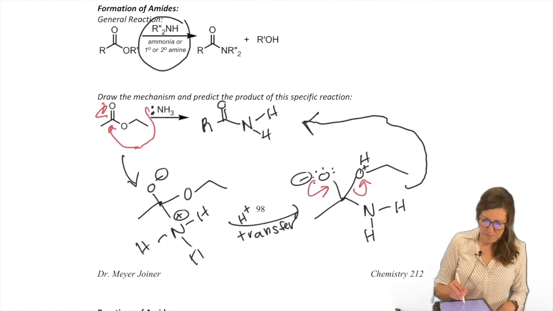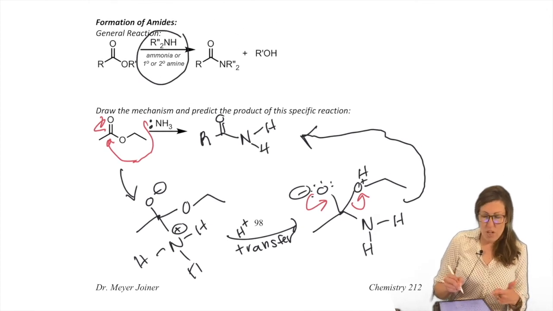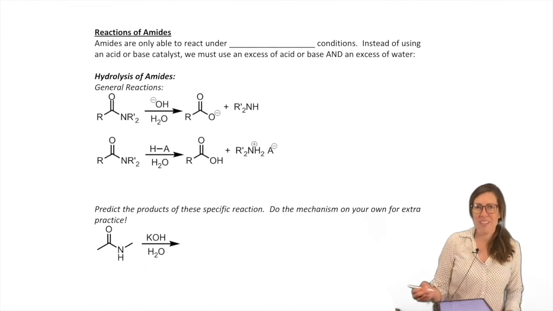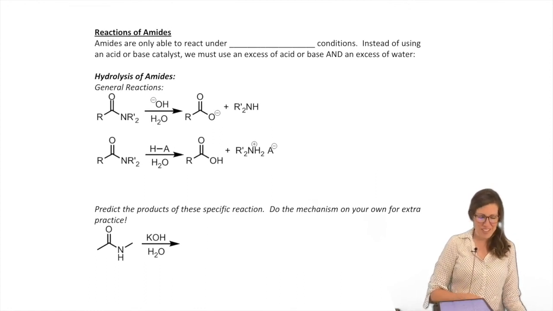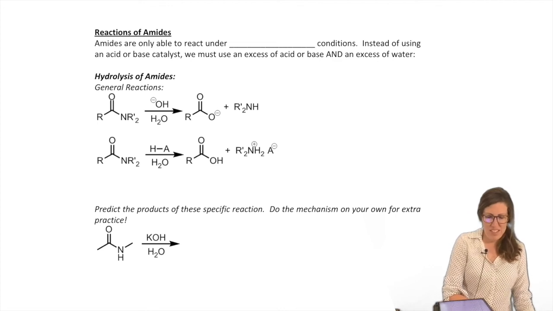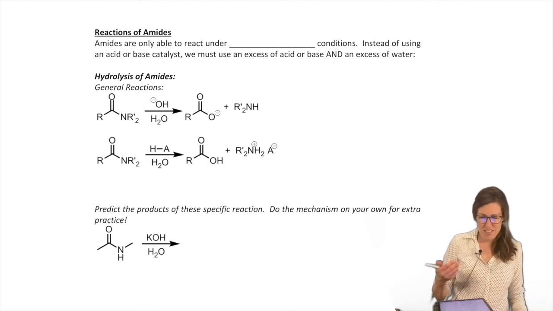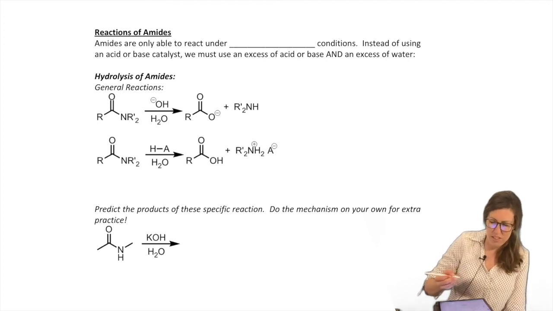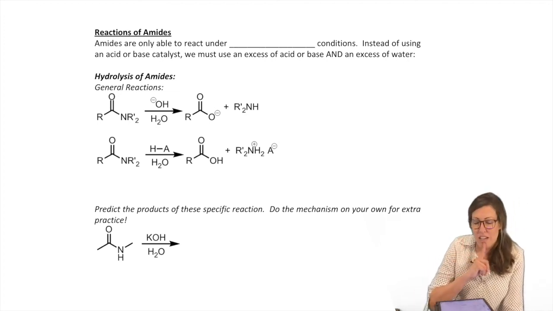That is it for esters. What can amides do? Nothing, almost. Amides are our last one. Amides can be hydrolyzed, but they're not easy to do anything with. They're really stubborn. That's a good thing. You know why? Our amino acids rely on amide bond formation, so we need them to be stable.